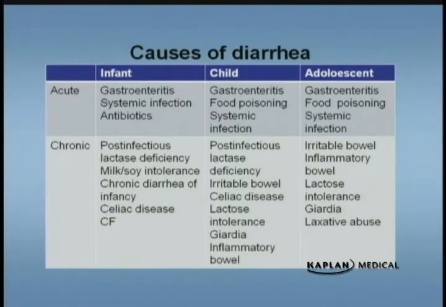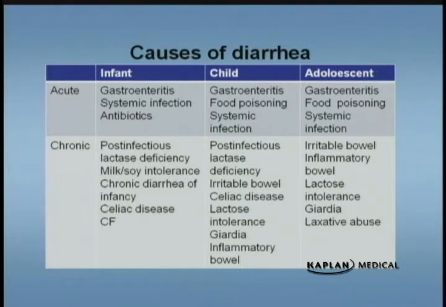We're now going to discuss diarrhea followed by constipation. Diarrhea has multiple causes. The most common cause of acute diarrhea in children is going to be gastroenteritis, or infectious. So you can see there on this table across the board, doesn't matter whether you're an infant, a child, or an adolescent, the most common cause of diarrhea in the acute phase is going to be gastroenteritis.